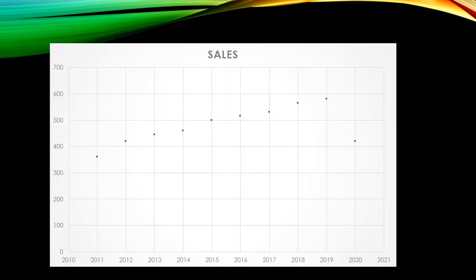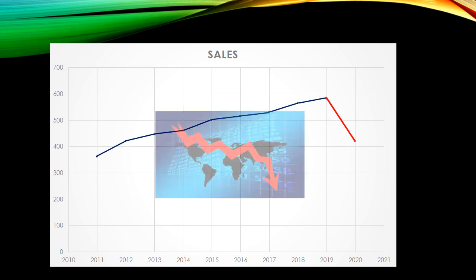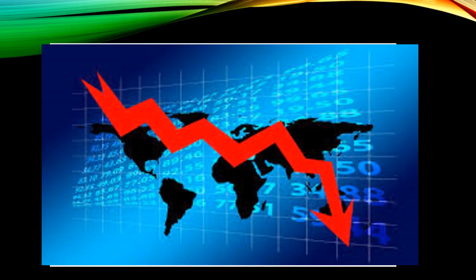We will take an example of sales of a footwear business. So here we can see that from 2011 the sale was growing very well. In 2019 it was around 580. But in 2020 due to lockdown the sales drastically declined. By the trend projection method it would have reached a forecast of 600. So we can conclude that this method cannot work in recession or any other major change in the business.